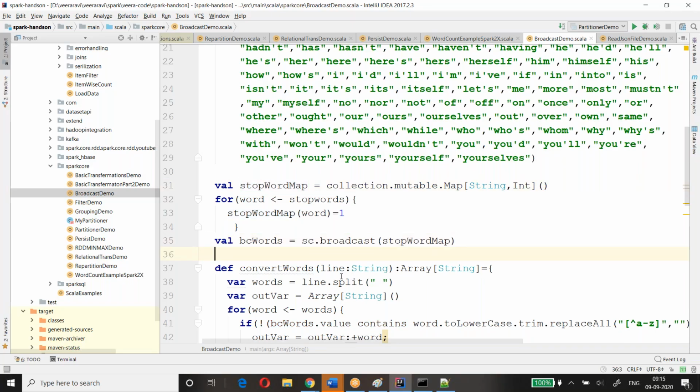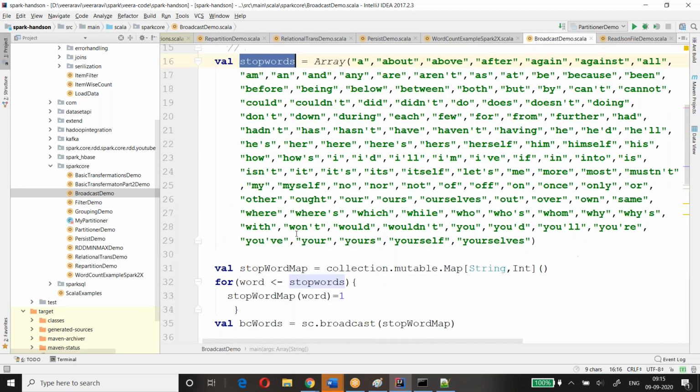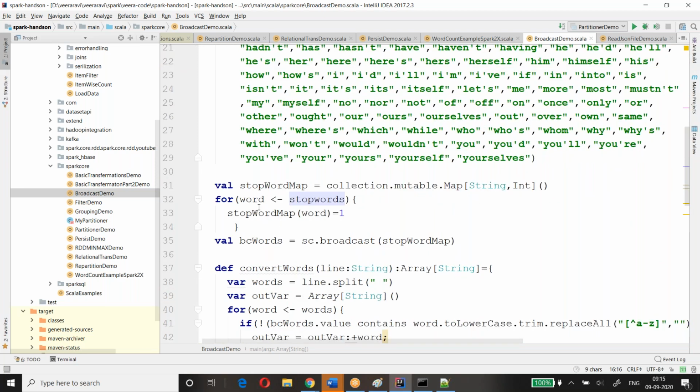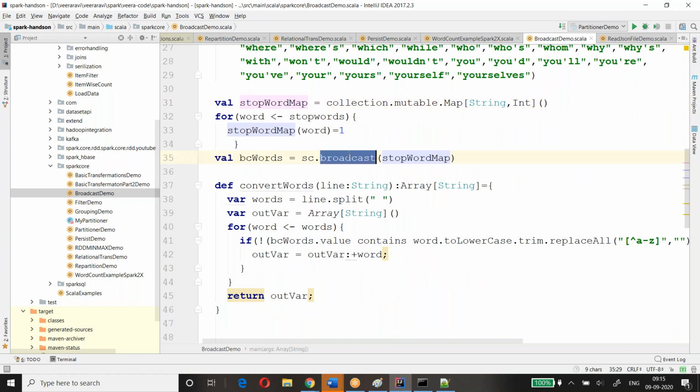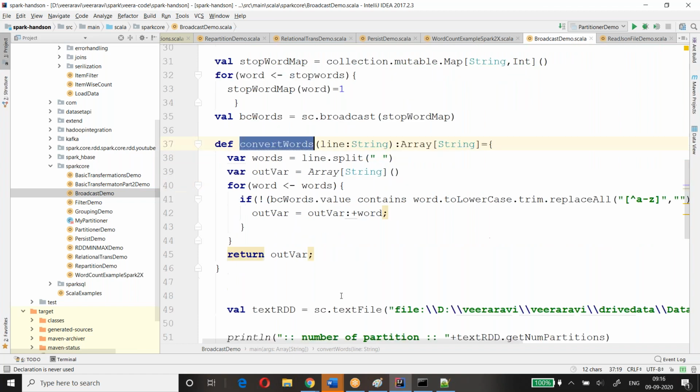Very simple, guys. We created an array. We traverse through the array and we put it into a map. Stopwords map is a mutable map, because we keep adding and modifying elements. That map we did the broadcast. So this one I will make use of here in the flat map.